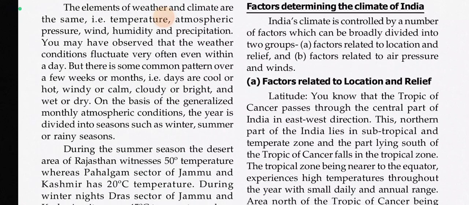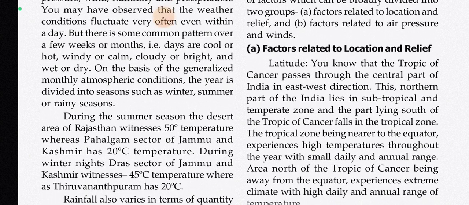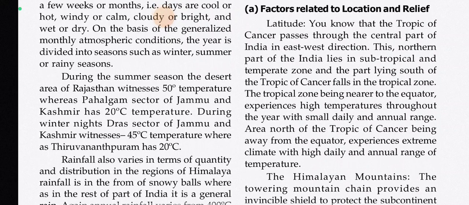India's climate is controlled by a number of factors which can be broadly divided into two groups: factors related to location and relief, and factors related to air pressure and winds. Factors related to location and relief. Latitude. You know that the Tropic of Cancer passes through the central part of India in east-west direction. The northern part of India lies in the subtropical and temperate zone, and the part lying south of the Tropic of Cancer falls in the tropical zone.